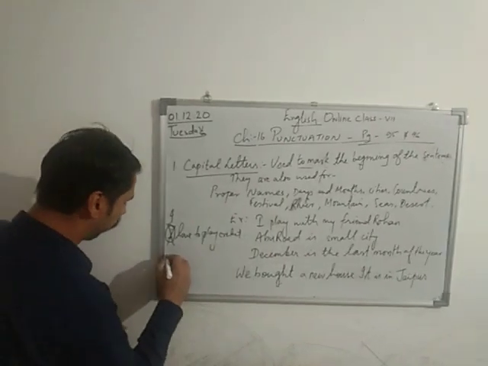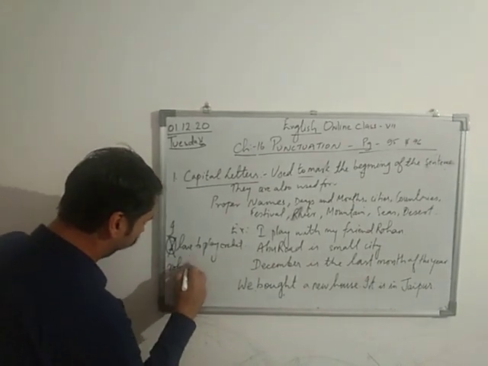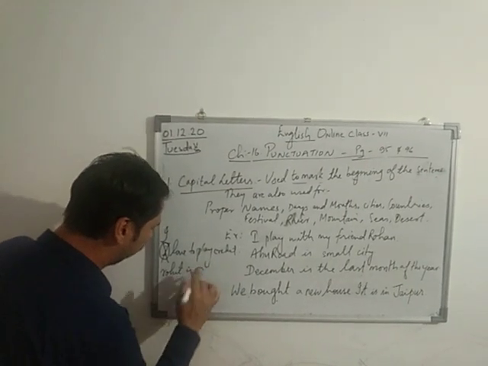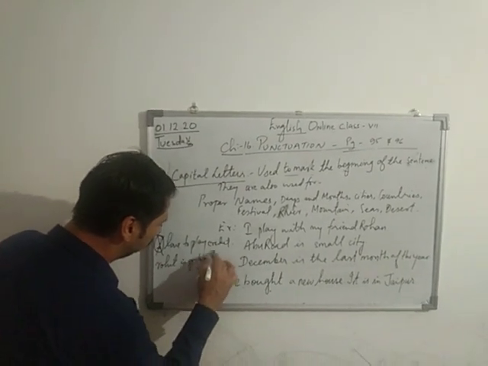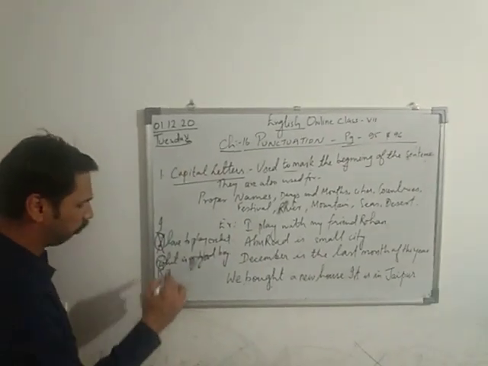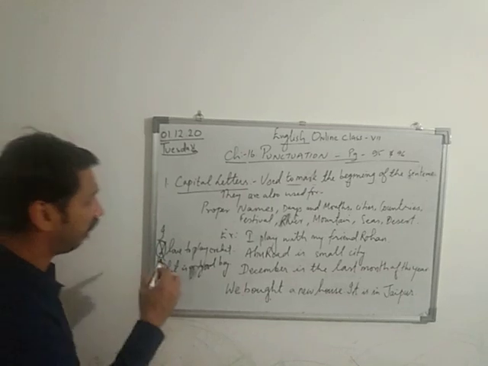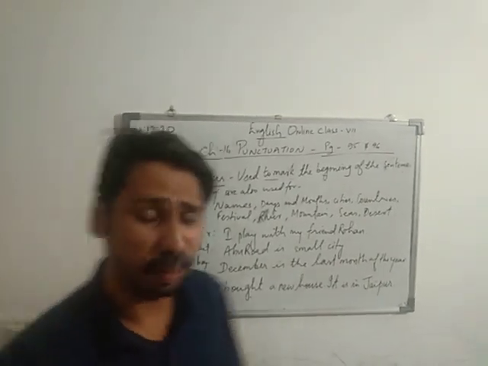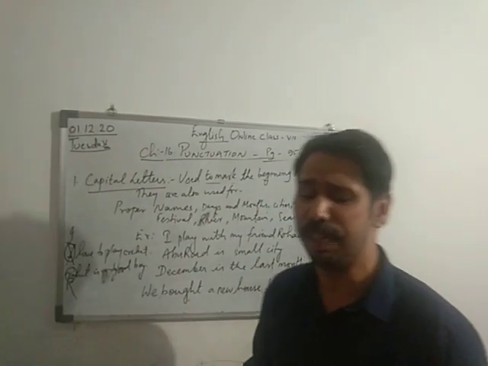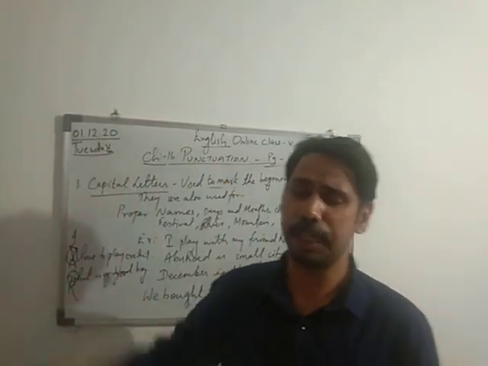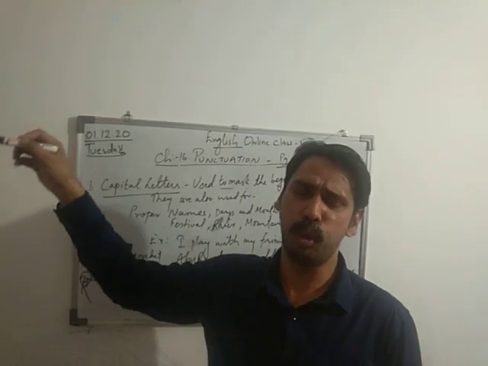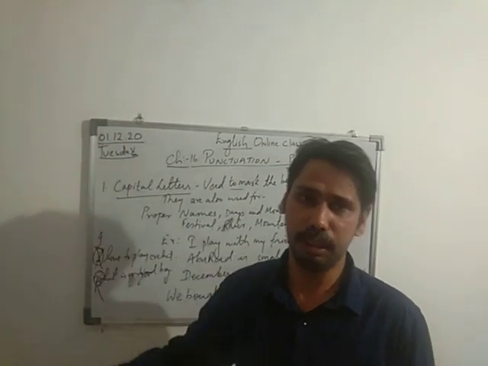If I say, rohit is a good boy, so rohit is wrong. It should be capital R, proper name. So this is what is capital letter we need to take care while writing. It is used to mark the beginning of a sentence. Whenever we are writing, we are beginning with it. Okay, and when we are writing, like I am a boy, full stop, I stay in Abu Road. So that I also will be in capital.